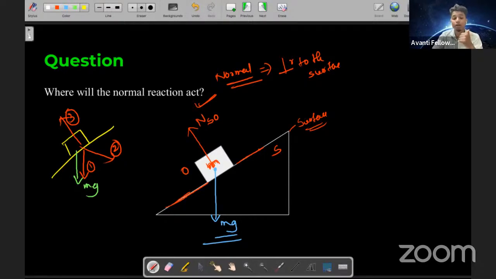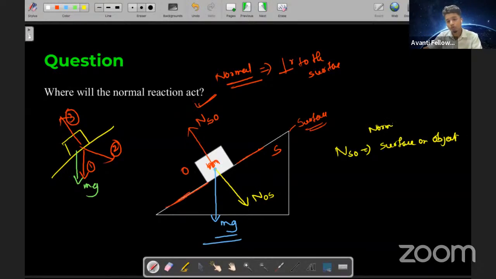Since this exists in pair, you get another normal force, which is applied by the object on the surface. Okay, N_SO, that is surface on object. That is the normal force.